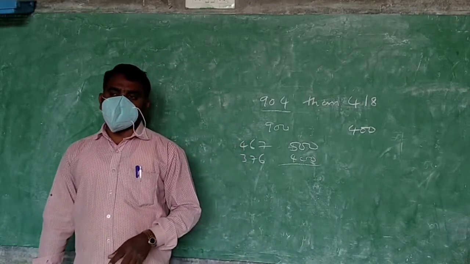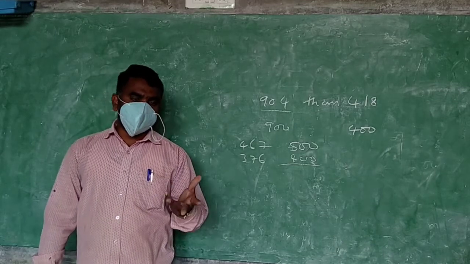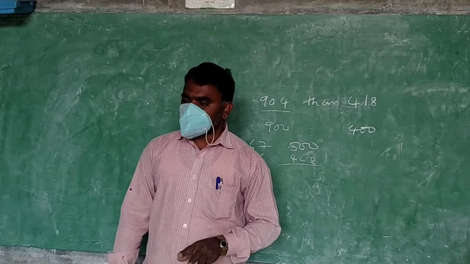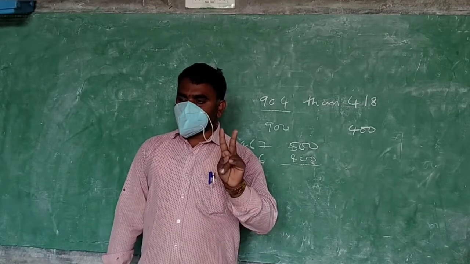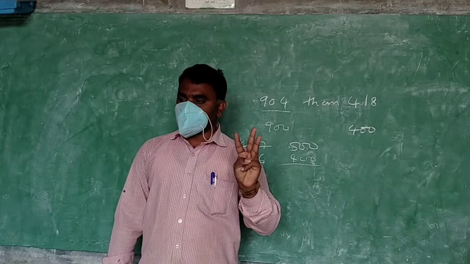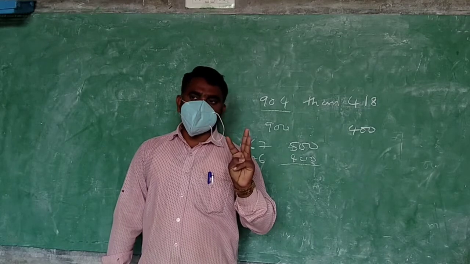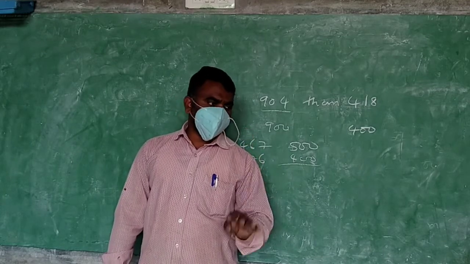So I think you are understanding. Estimate means what should we do? Take the closer numbers and then we have to do the addition or subtraction. 2 digits means closer tens you have to take. 3 digits means closer hundreds you have to take.